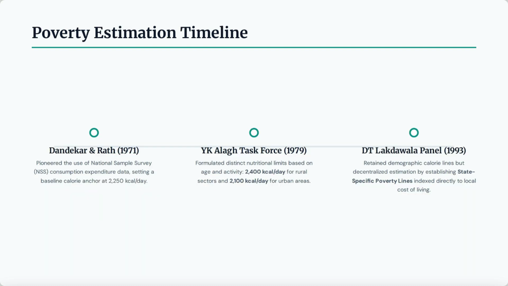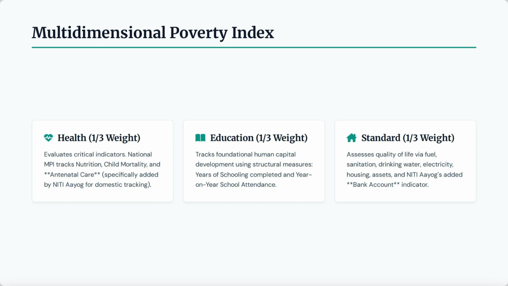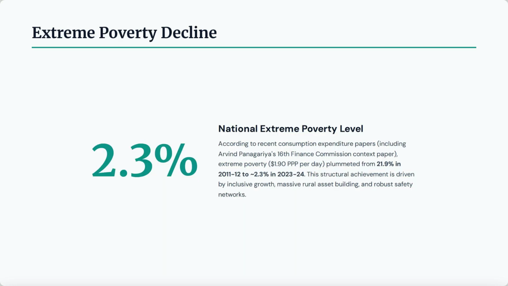Poverty estimation timeline: Dandekar-Rath, 1971. YK Alagh Task Force, 1979. DT Lakdawala Panel, 1993. Here are the modern poverty panels. Multidimensional Poverty Index: Health, 1/3 weight; Education, 1/3 weight; Standard of living, 1/3 weight. According to recent consumption expenditure papers, extreme poverty plummeted from 21.9% in 2011-12 to 2.3% in 2023-24.